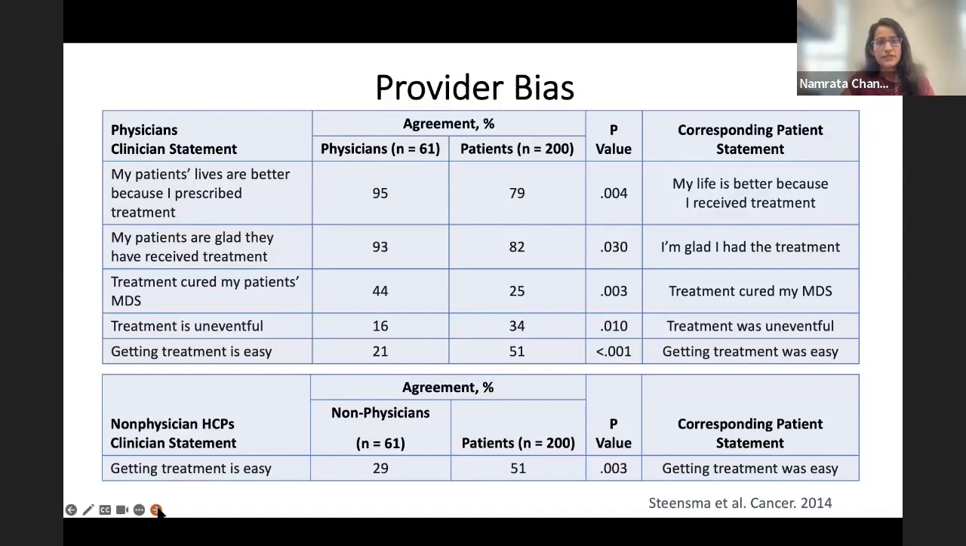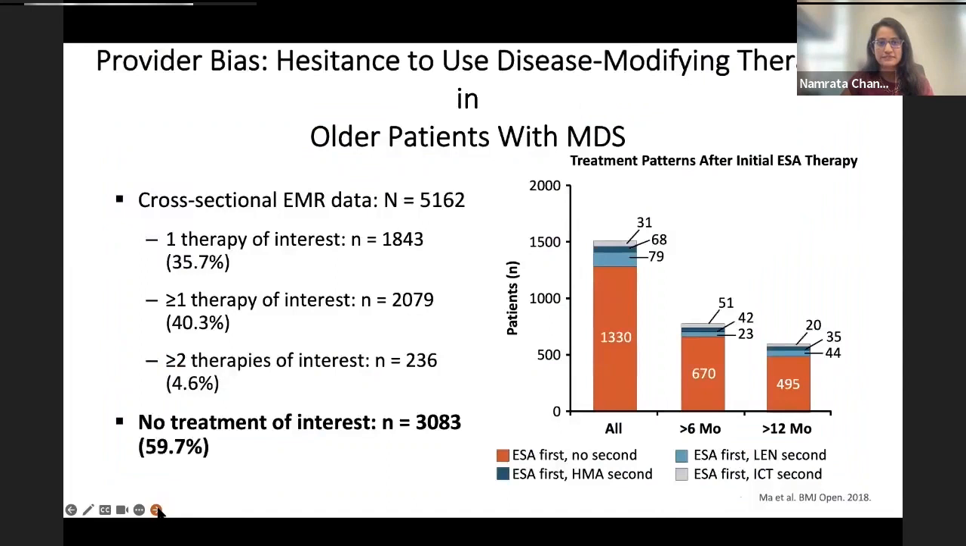But here, when you look at the physician statement, getting treatment is easy. Physicians said that only 21% of the time, whereas 51% of the patients said treatment wasn't really as much of an impairment on their life as they thought it would be. Similarly, this was looked at in both physicians as well as non-physician healthcare providers. So the sentiment is the same. So we really have to be on the same page with our patients when we're discussing care.